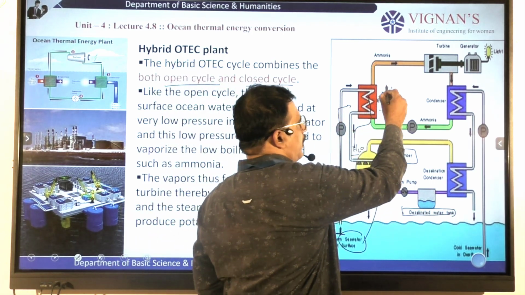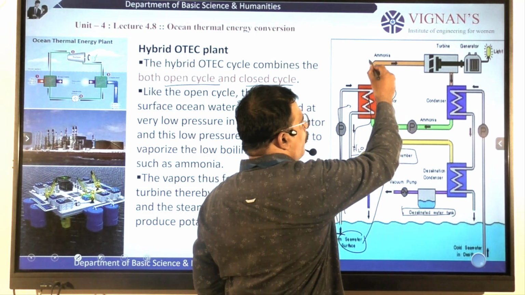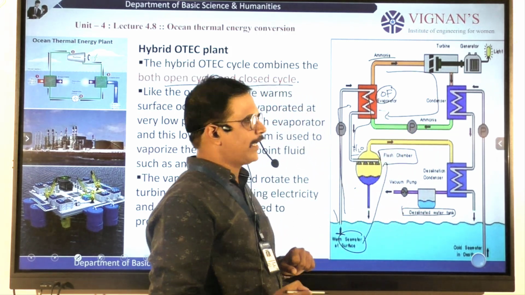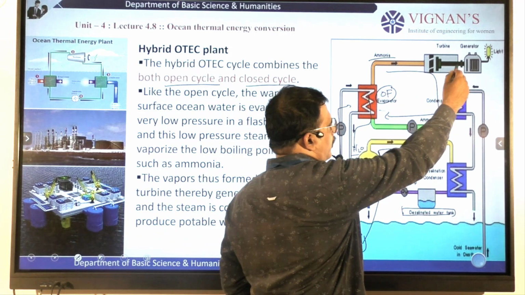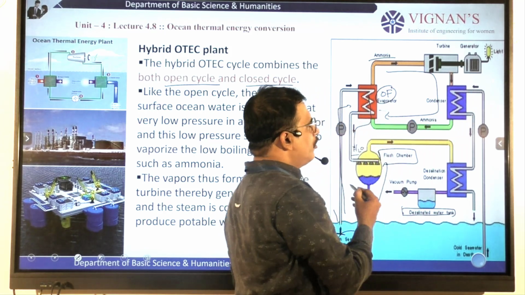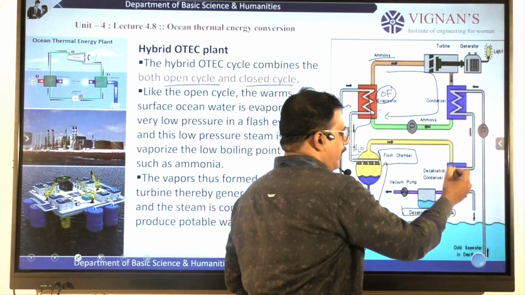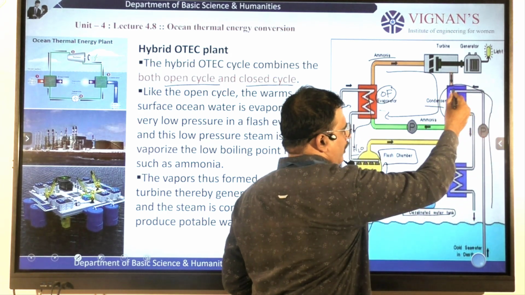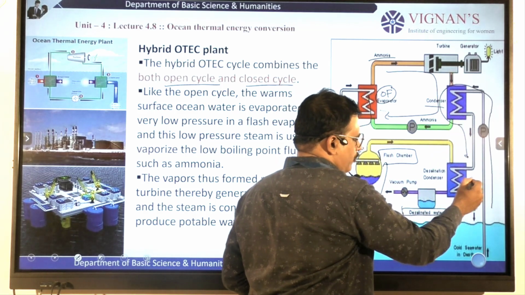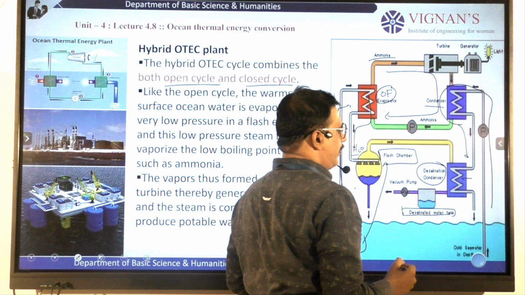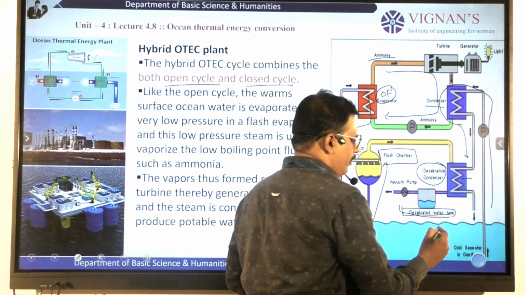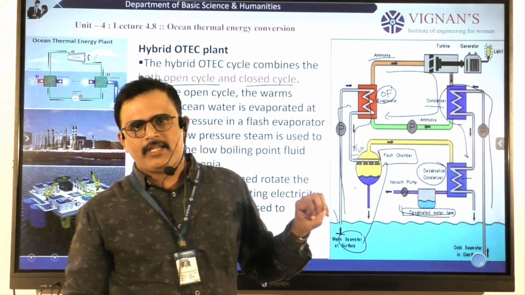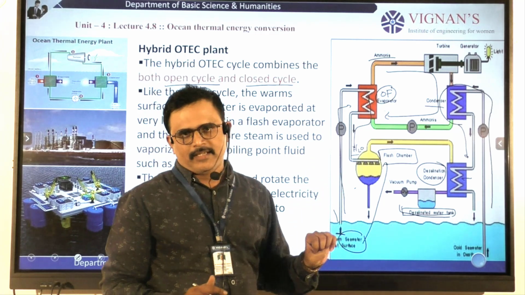In this evaporator, an organic fluid or low boiling point solution like ammonia moves like a cycle. This ammonia helps to run the turbine, and it again comes into the evaporator. Here cold water helps to condense the ammonia, and again this cold water helps to condense the steam for collection of desalinated water. So finally here also we collect desalinated water, that means salt free water.